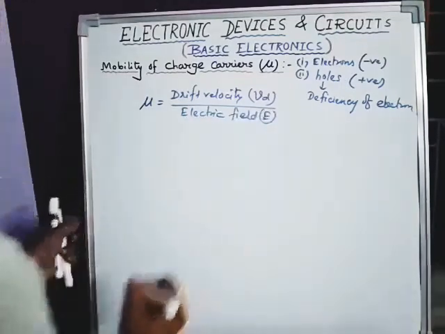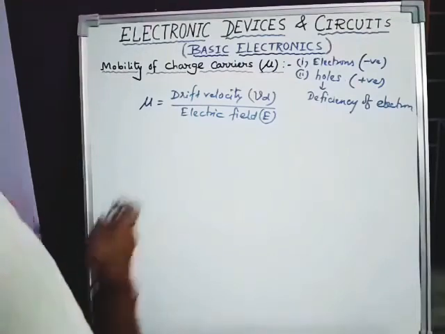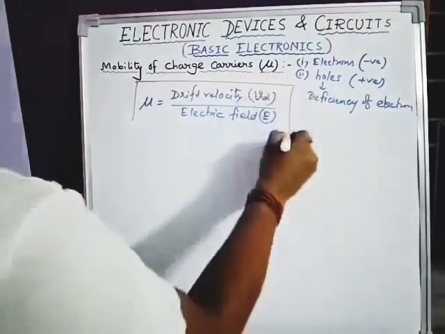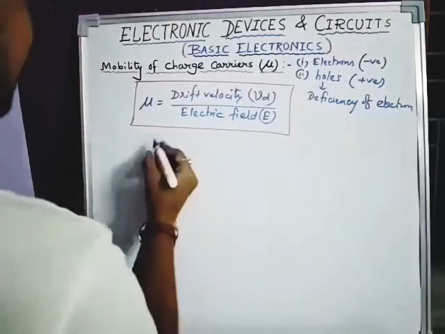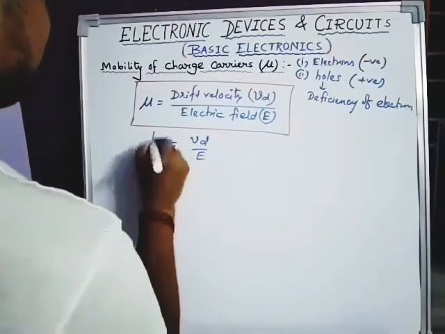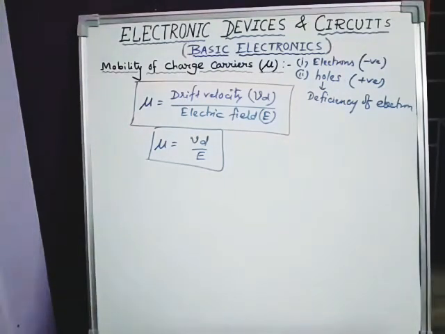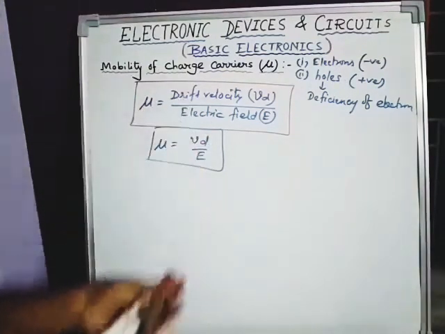So mu equals Vd by E. This equation is very important. Mobility of a charge carrier is drift velocity by electric field.